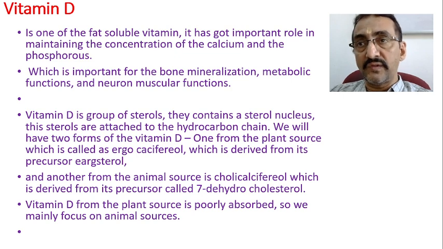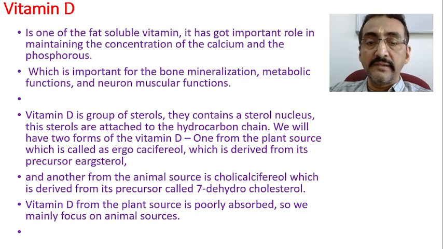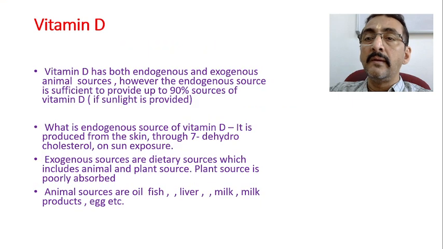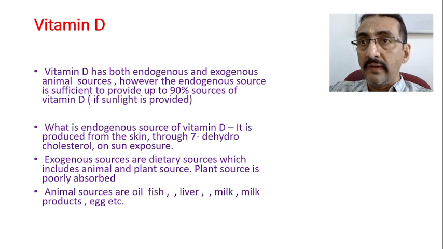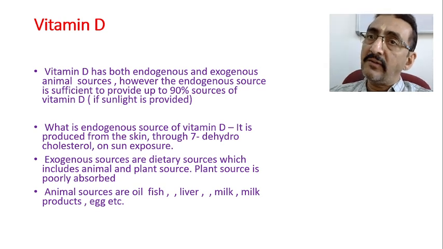So basically we have two sources, one from the animal and another from the plant. From the plant it is called ergosterol. From the animal source it is called 7-dehydrocholesterol. This cholesterol deposits underneath the skin, and that leads to the formation of vitamin D3 after exposure to sunlight. Now vitamin D has both endogenous and exogenous sources. Endogenous means vitamin D is also produced inside the body to some extent, and vitamin D is also available from exogenous sources like plants and animals.